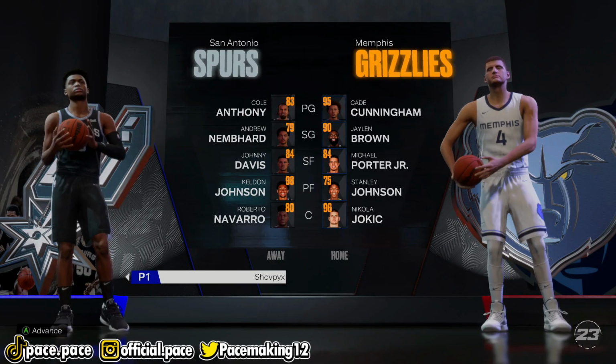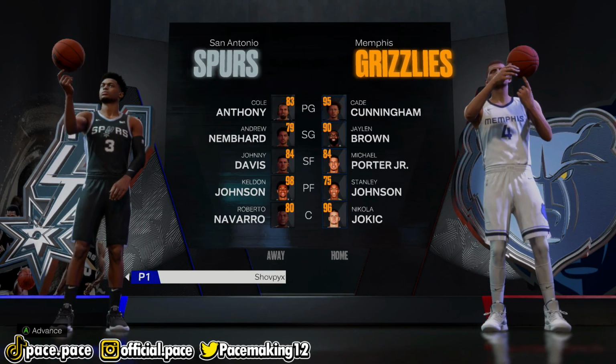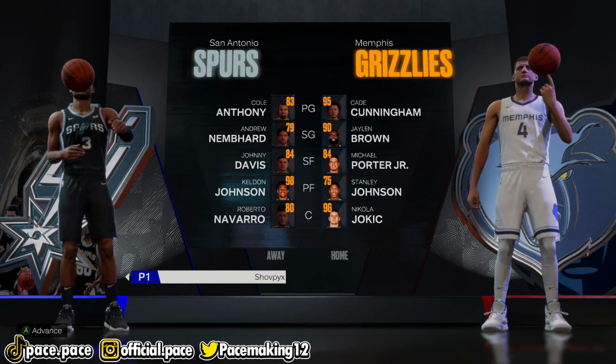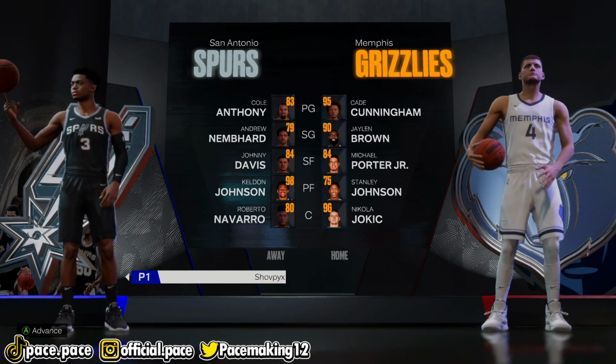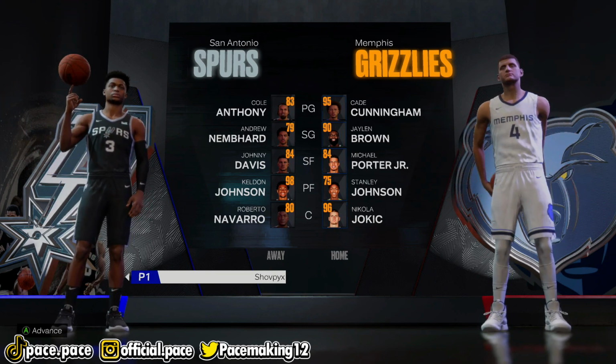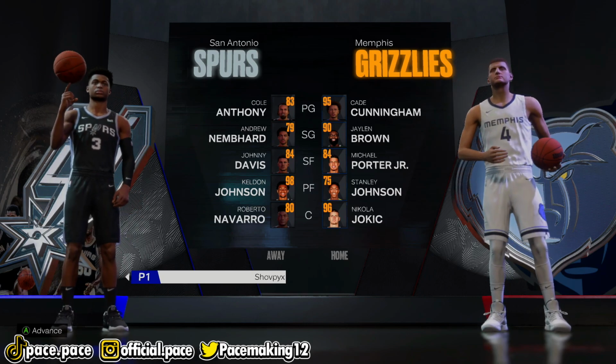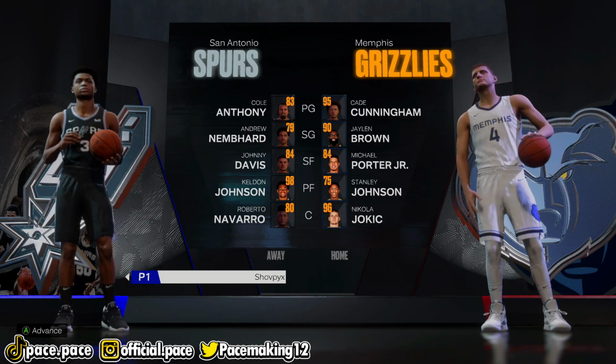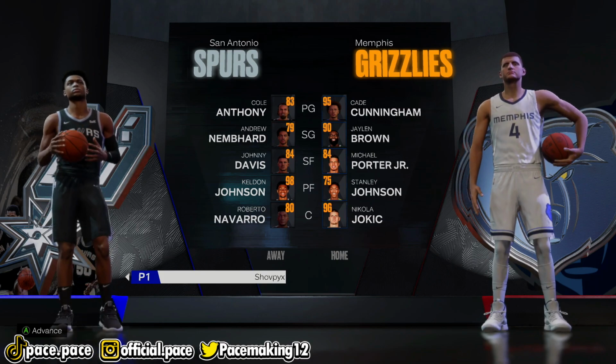And luckily for us, we actually ended up making the playoffs, and we have to go up against the Memphis Grizzlies, who have Cade Cunningham, Jaylen Brown, and Nikola Jokic. How did this even happen? For some reason, Ja Morant and Nikola Jokic just swapped teams. Michael Porter Jr. is also on the Grizzlies too, so I mean, I don't know, it's kind of weird.